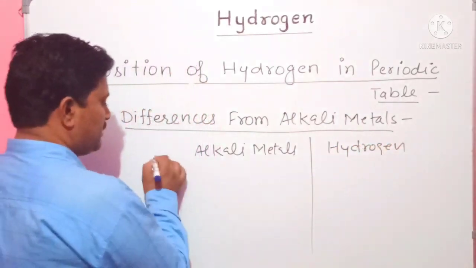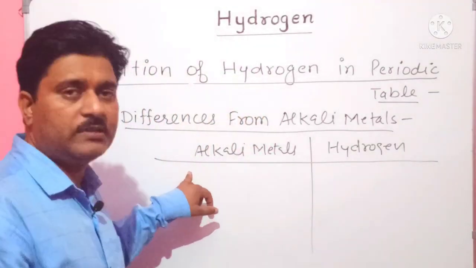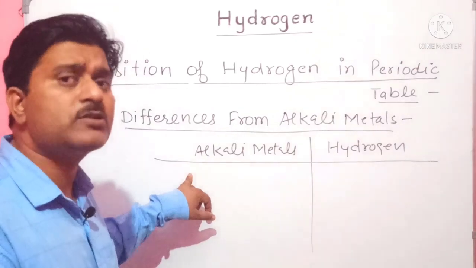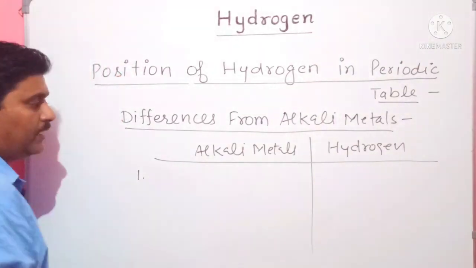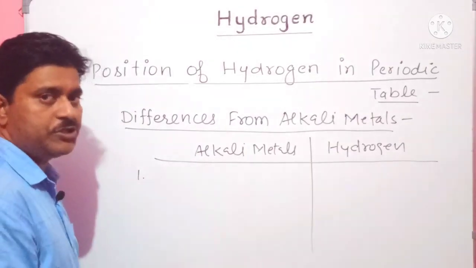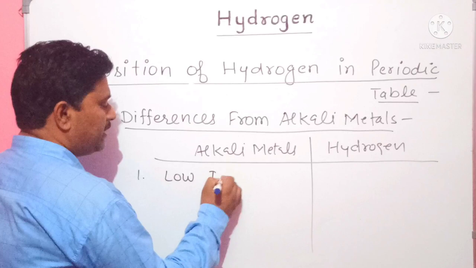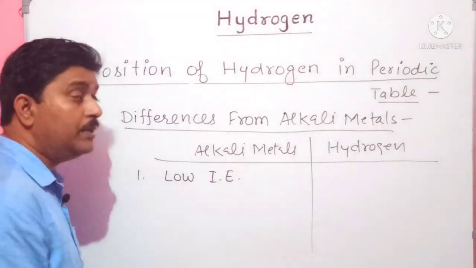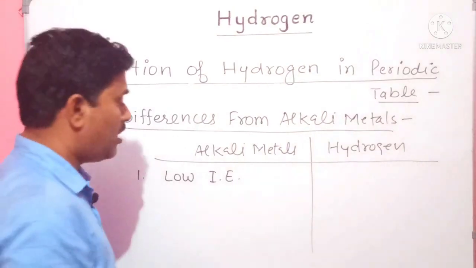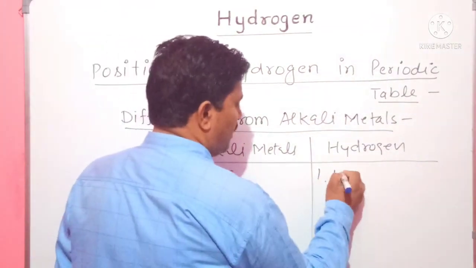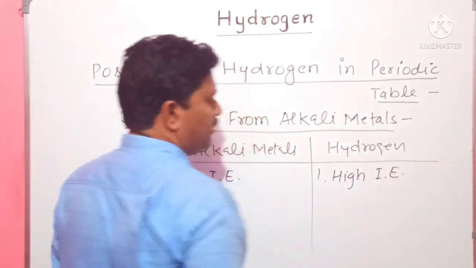In some properties, hydrogen differs from the alkali metals, the elements of group 1. What are these? Number 1, alkali metals have low ionization enthalpy, but hydrogen has high ionization enthalpy.